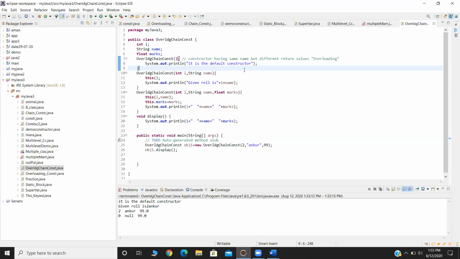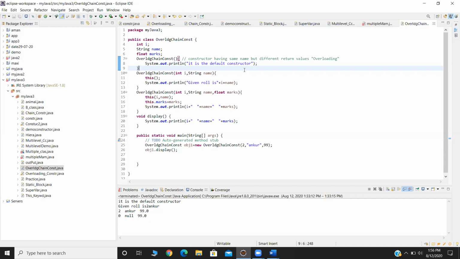In line number 10, I have given the parameterized constructor, in which int i and string name are given to it. Here I am using the this keyword in line number 11, which will call the line number 7 default constructor. In line number 14, I have given three parameters in the constructor: i, string name, and float marks. Here also I call the parameterized constructor in line number 10, that is this(i, name), and this.marks takes the value of marks.